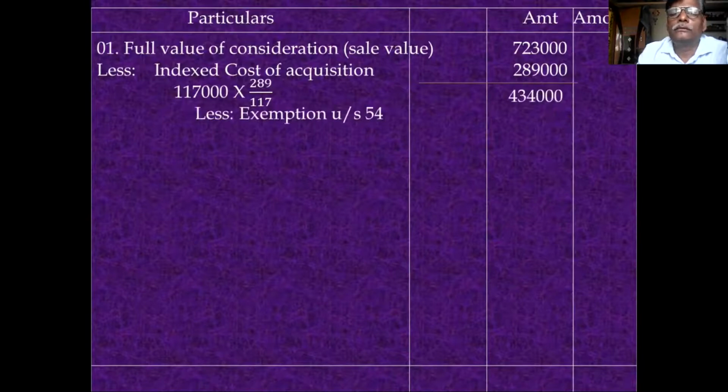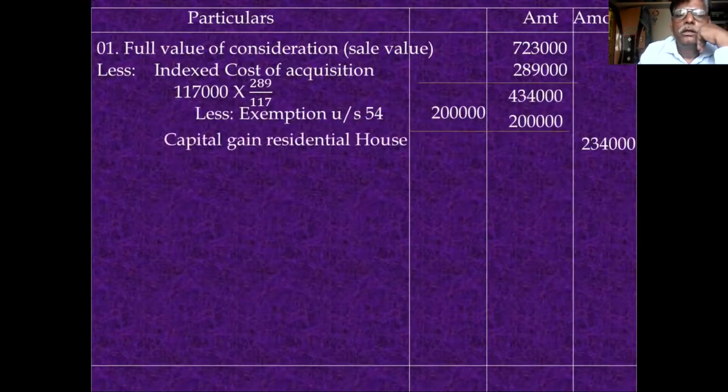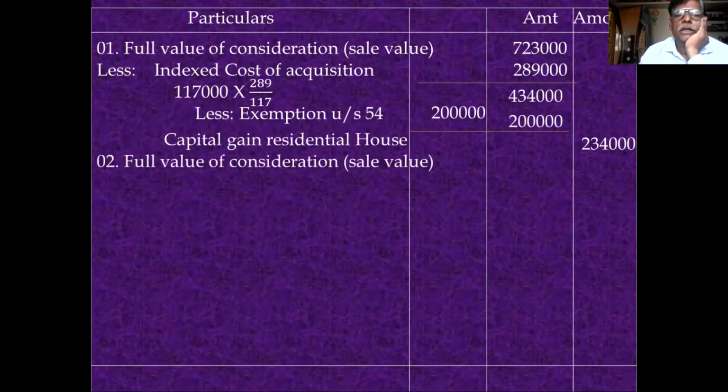Gross capital gain. In that gross capital gain, you give the deduction. 2 lakh rupees is the cost of new residential house. So you deduct 2 lakh rupee. Balance is 2,34,000. 2,34,000 is called as capital gain on residential house. First point completed.